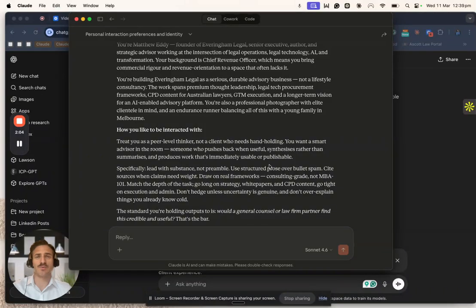So this is a really great way to extract all of the information from your current AI model, paste it into a new AI model that you're more comfortable with using.